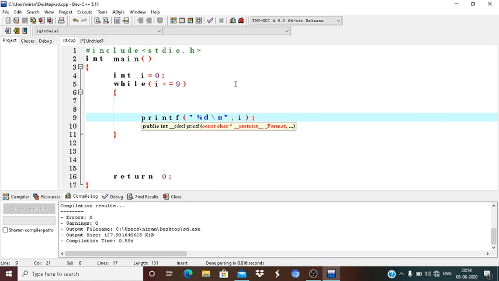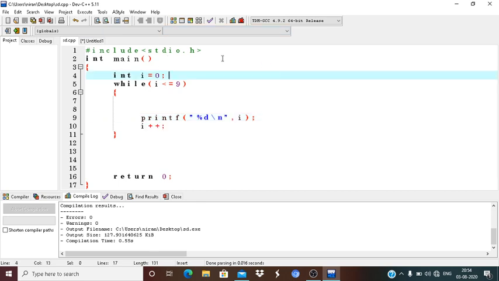As you all know, this is called the preprocessor directive, which expands the source code. This is the code, and this code is also called the object code, the .obj file. So include stdio.h is called the header file, which consists of all types of basic input output functions. The full form of this header file is standard input output.